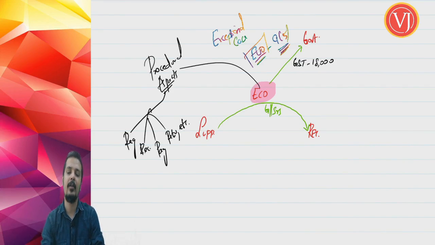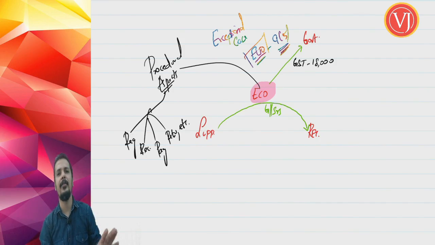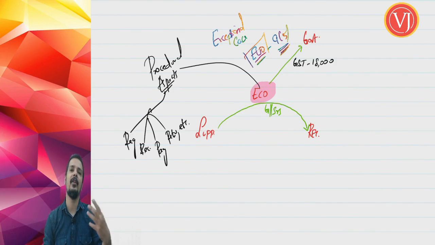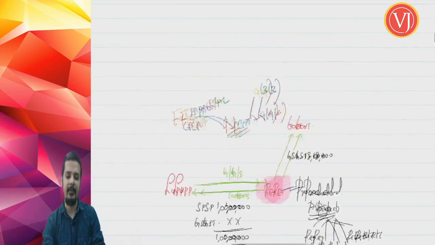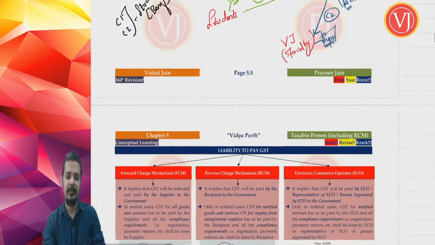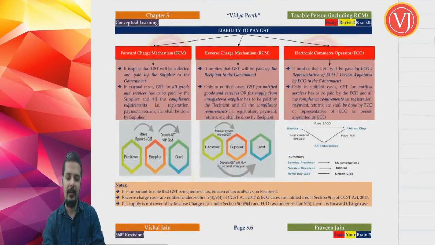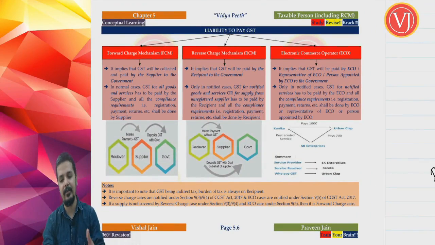So that is all about the third scenario when you talk about ECO. So that is the introduction to RCM. Thoroughly we have seen, nothing more in RCM. RCM 9.3, 9.4 read along with section 5.3, 5.4 of CGST Act and IGST Act respectively. ECO, a third person making the payment of GST to the government, covered by section 9.5 of CGST Act read along with section 5.5 of IGST Act. Friends, this is what is given in your page number 6, where all these points that we have discussed are exactly given.